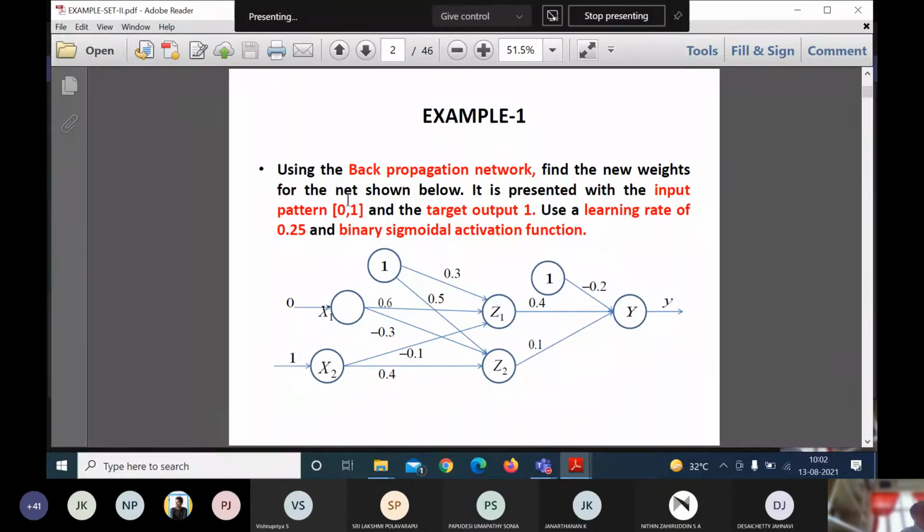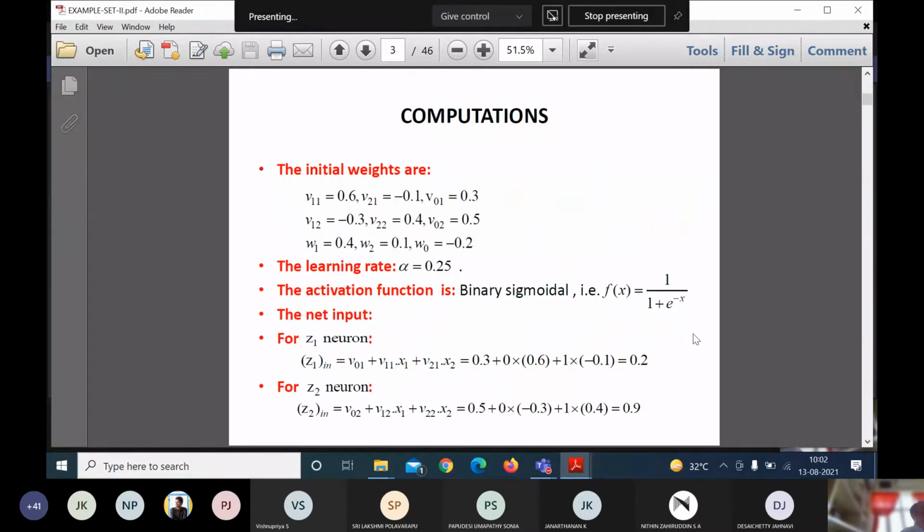Since my input pattern supplied to the neural network architecture is binary in nature, I need to use a binary sigmoidal activation function. Then I will find the output of this network.